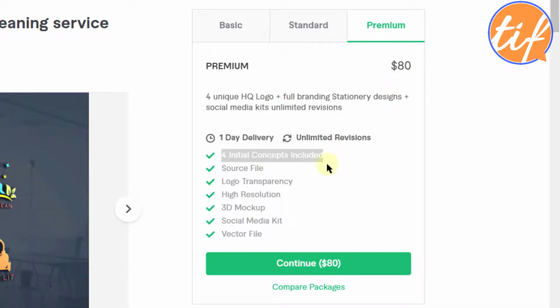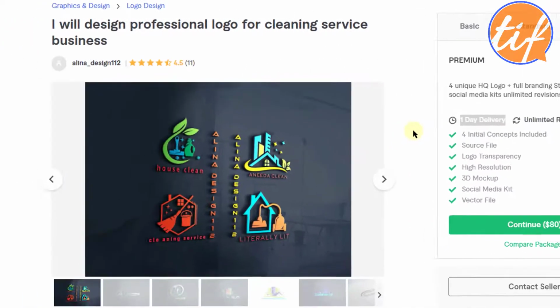Okay, a lot of things to do in one day. Again, keep in mind, if you get 4 or 5 orders together, it will be tough for you to manage. Now it can be possible that he's working in an agency. There are many people involved in this thing. So even if he gets 5 or 6 logos on the same day, he'll be able to deliver if he has more people. Okay, now let's see the gig gallery.